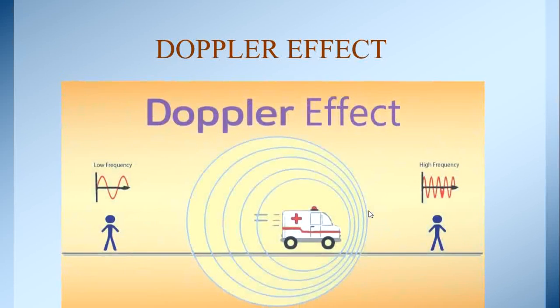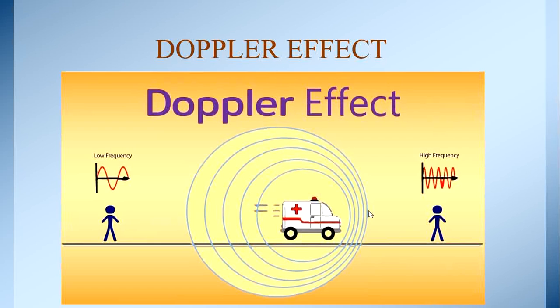Doppler effect. What is Doppler effect? The whistle of a fast moving train appears to increase in pitch as it approaches a stationary listener, and it appears to decrease as the train moves away from the listener. See this diagram. Here a vehicle is moving towards the listener. When the vehicle moves towards the listener, the pitch increases.